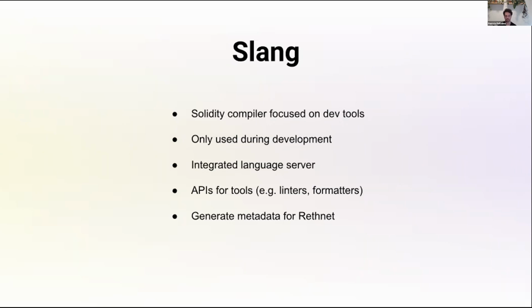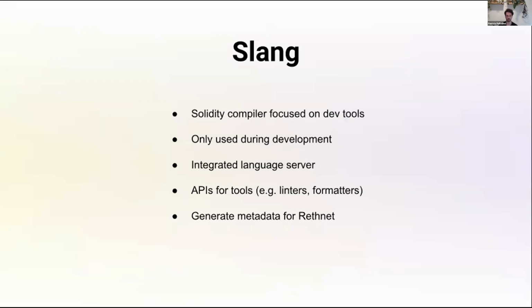It's also going to have APIs for different tools to be built on top, like exposing the parser or the type check system. And those things are going to allow things like reliable, fast, and up-to-date linters, formatters, and other things. And one of the key things of Slang, as I mentioned, is that it's going to generate all the metadata that Rethnet requires, not only to be able to avoid relying on heuristics, but also to let us iterate Rethnet faster.